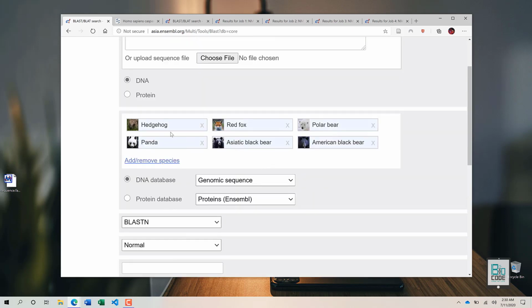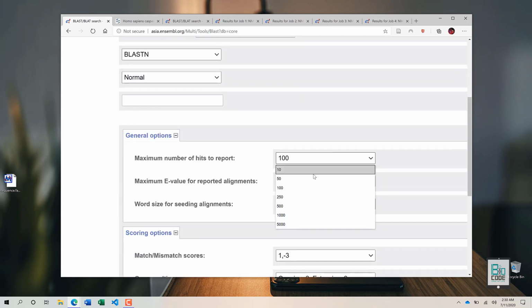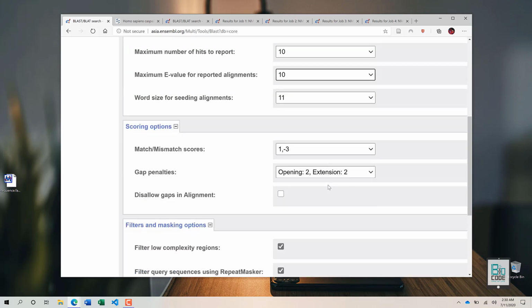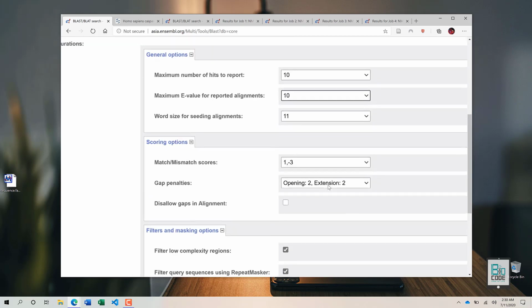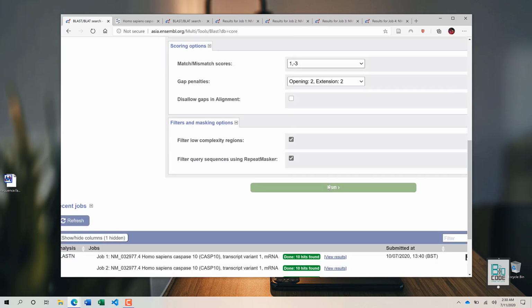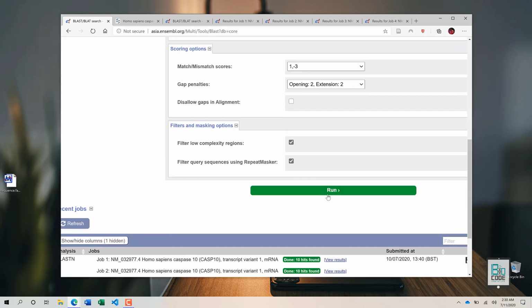So now we will get 600 different results, 100 from each species, but I'm just going to make it 10 so that we only receive 10 different results. Then you can set up the maximum e-value. Let it be at default parameters unless you have a concrete reason to change them. Otherwise it is not necessary. So after that, just click on run.